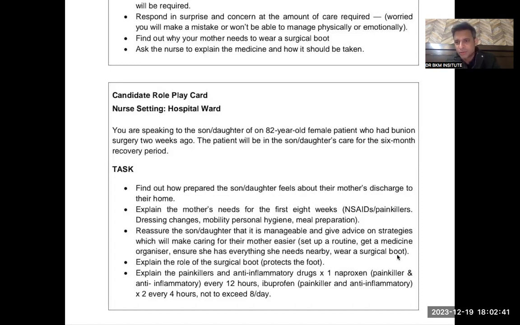So these are the only things you need to do. You need to set up a routine. You need to give medications on proper time. There can be a medicine organizer which will help you to organize medications for your mother. Then you need to ensure that whatever she needs is nearby her. And also you need to help her in wearing a surgical boot. Again, very simple.